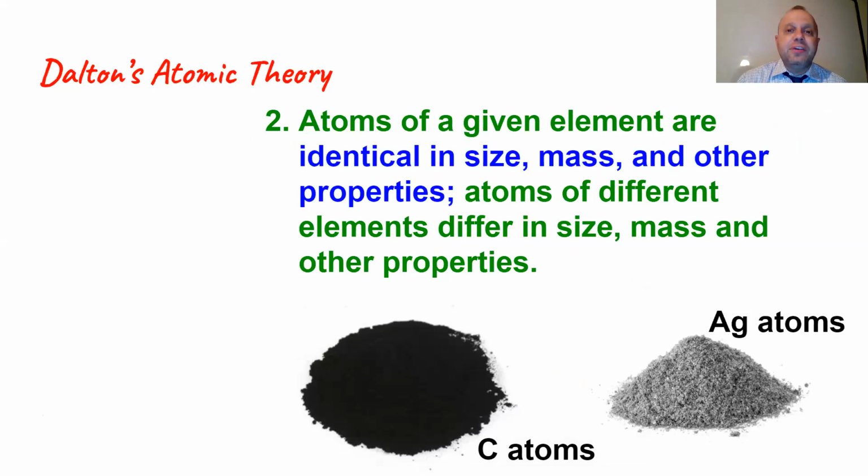You would see that they both look fairly similar to each other. If you touch them with your finger, they would both feel similar, but they're in fact very different. Carbon is a much lighter atom, with much smaller mass than silver. So even if the piles were roughly the same size, the carbon one would be much lighter than the silver one.